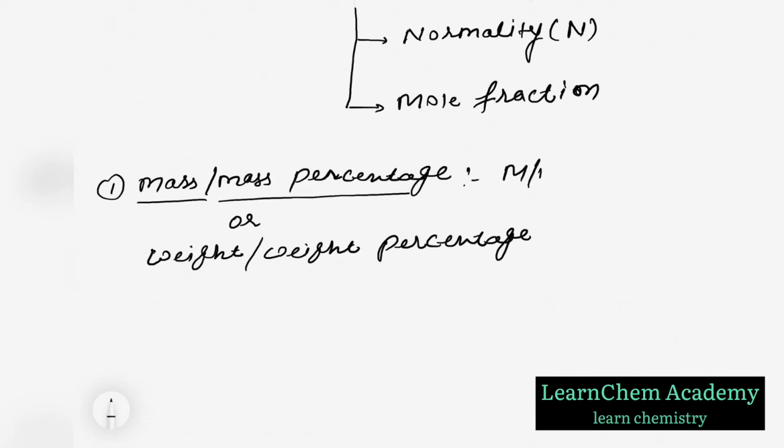So this is m by m percentage, and this will be w by w percentage. What is the meaning of mass by mass percentage? Simply, it is defined as the mass of solute present in 100 gram of solution.